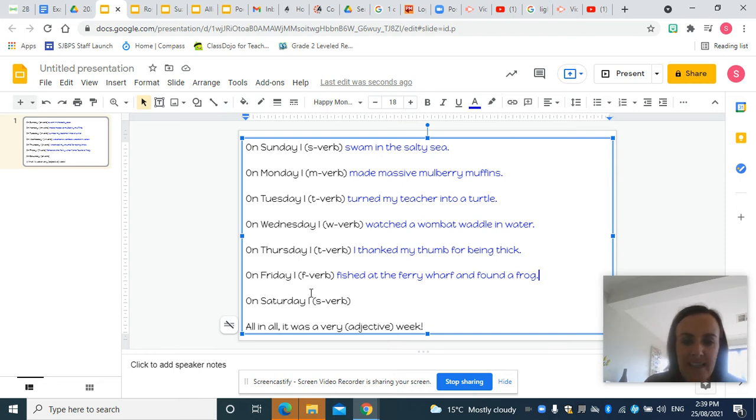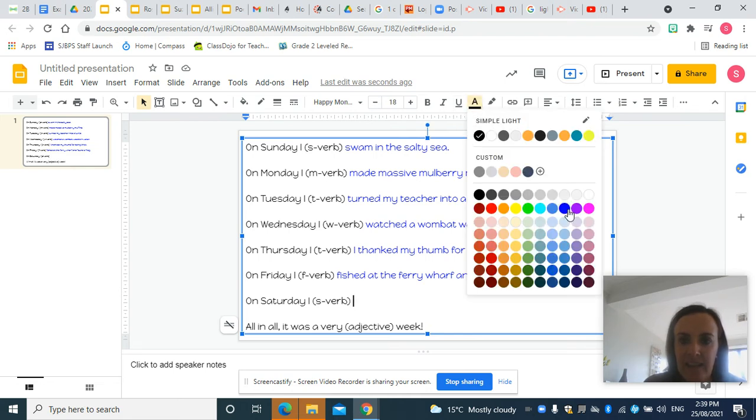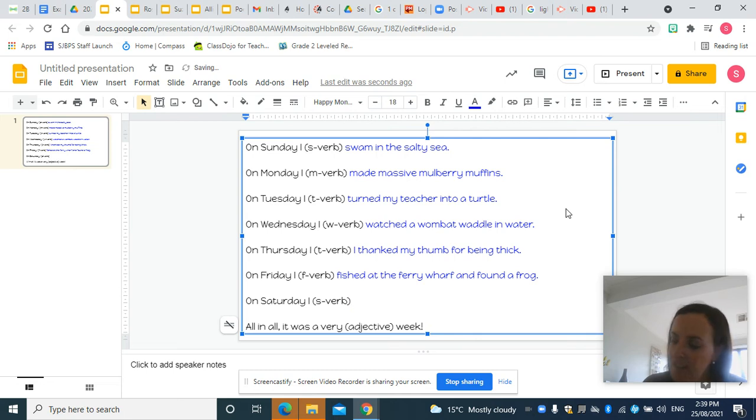I've got one sentence to go. So on Saturday, what am I going to do? I need to think of a verb that starts with S. On Saturday, I sang sweet songs to my sausages. I thought of that one because I've been having lots of barbecues lately on Saturdays. I sang sweet songs to my sausages.